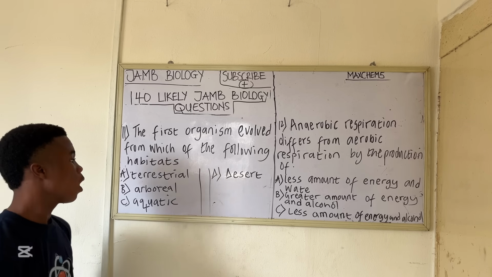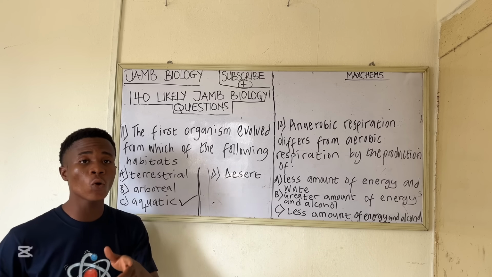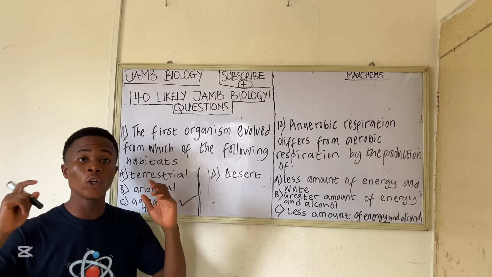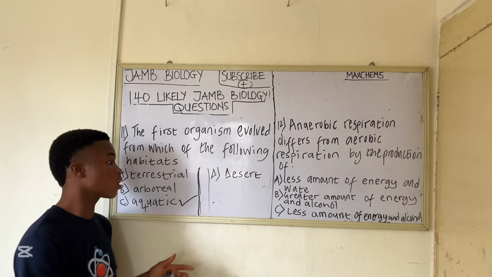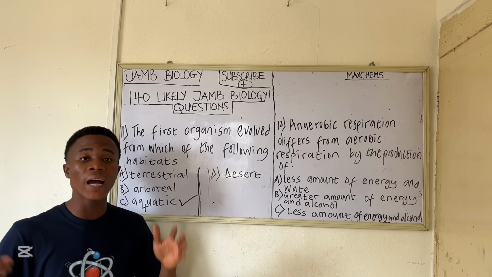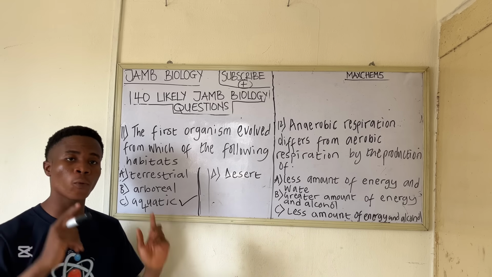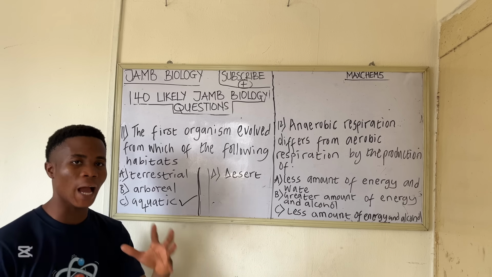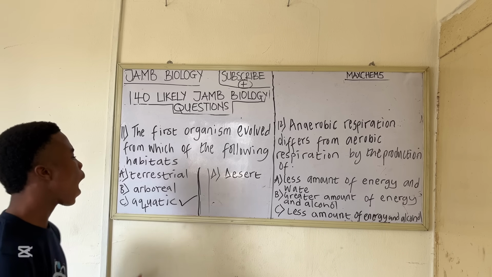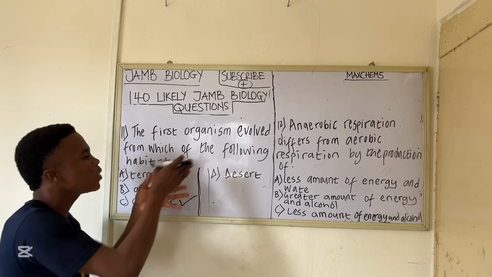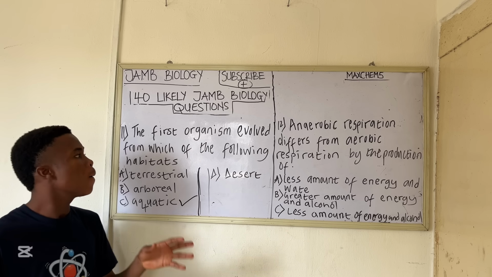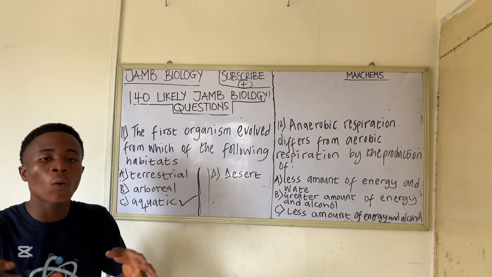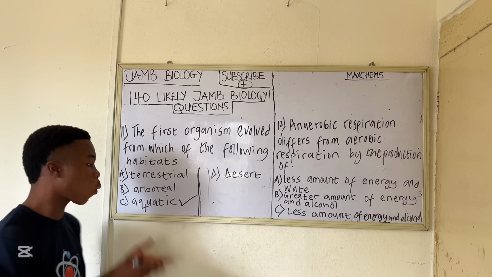The first organisms were living on land, but their ancestor was a lobe-fin fish, which lived in water. So they were living on land, but if they wanted to reproduce, they went into the water, like amphibians. You understand? So aquatic is the answer primarily because that's where their ancestor came from, an aquatic organism.